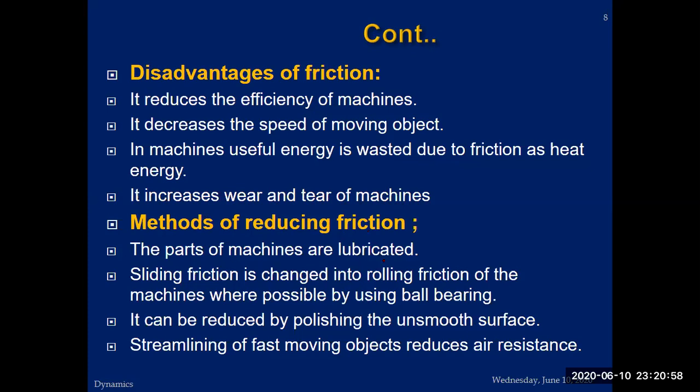Methods of reducing friction. Parts of machines are lubricated. We use grease and other oily substances to reduce the frictional force. Naturally, the joints in our body have a natural lubricant.